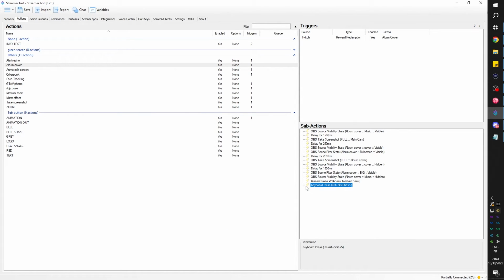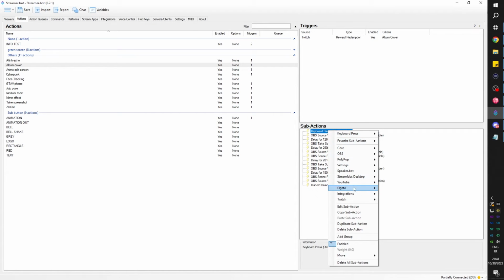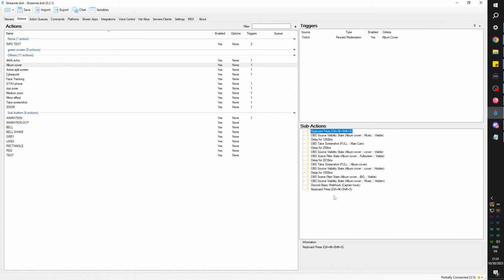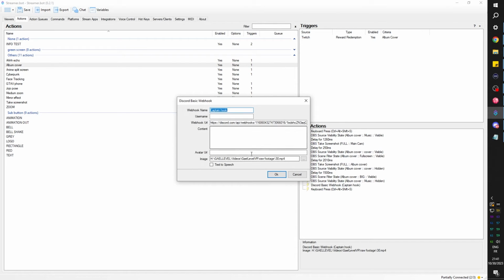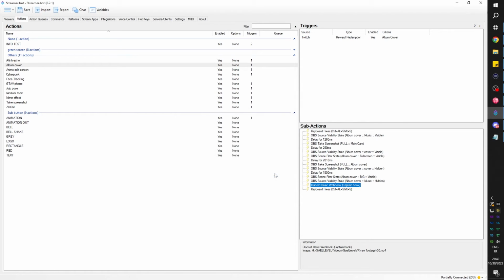Click OK. And we're going to set it in the beginning of our channel point redemption. But we're going to duplicate it to also press it at the end of it. I'm going to right click, duplicate sub action. It's going to be at the bottom, so it's enveloping all of that. One last time, I'm going to make sure that the Captain Hook is picking the right file. It is. So 30.mp4. I don't remember exactly how much time this takes, but it can't be more than like 10 seconds, right? We should be fine when it comes to the file size limit.